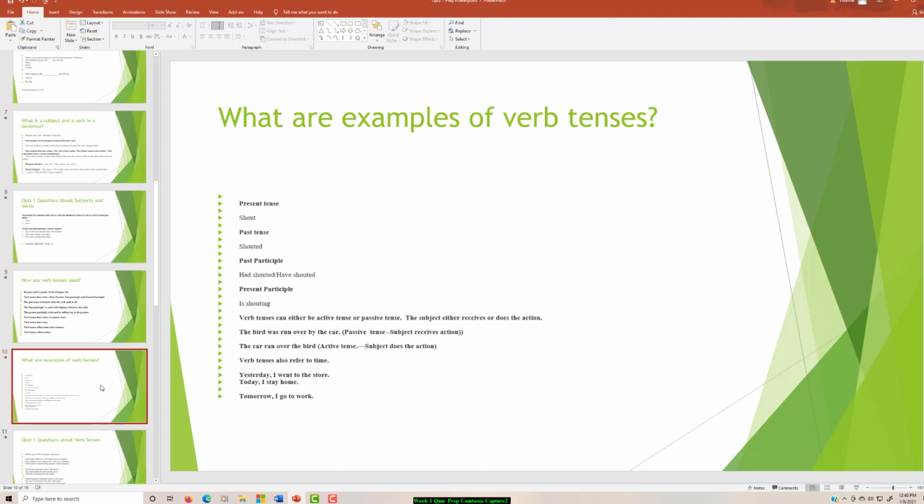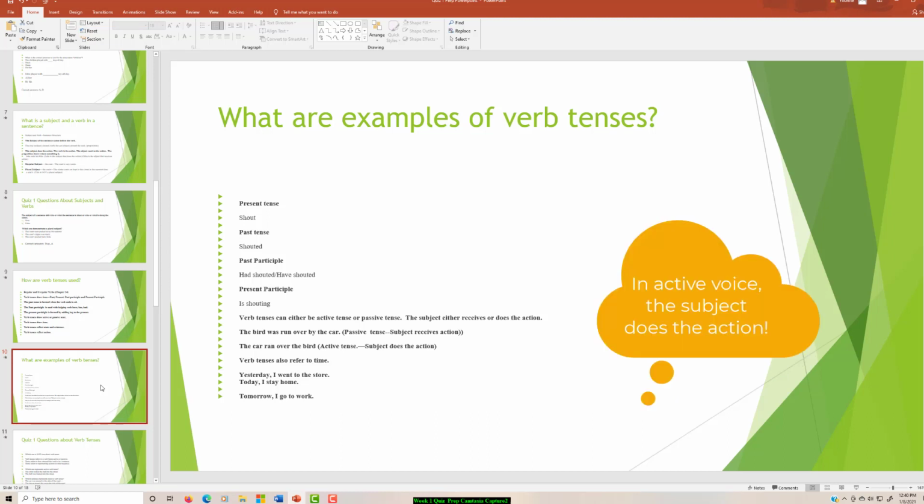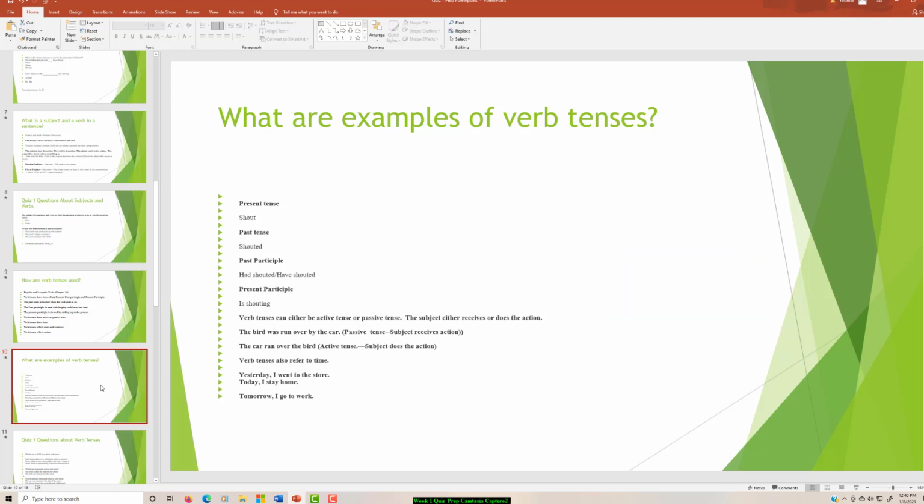Active voice, the car ran over the bird, because the car is the subject and the car is doing the action of running over the bird. And so when the subject does the action, then it is active voice. When the subject is receiving the action, it is passive voice.